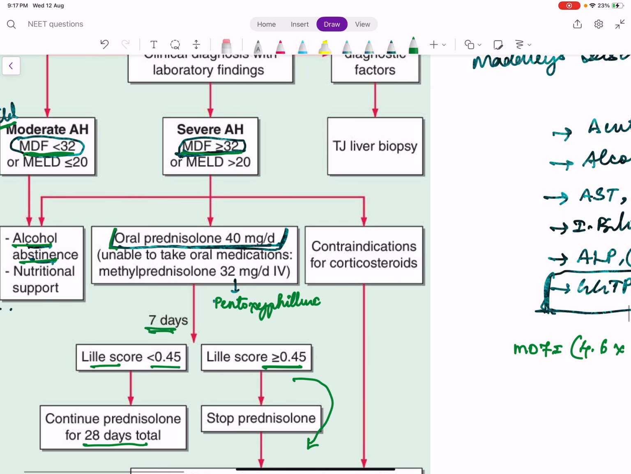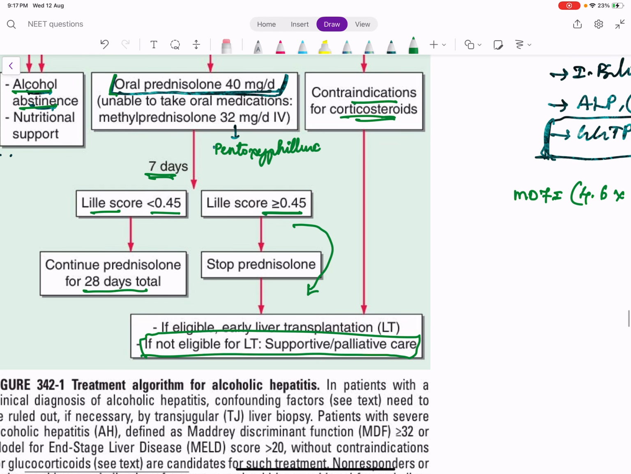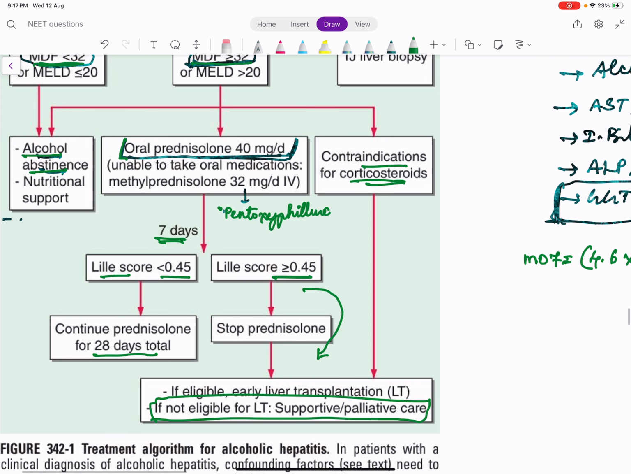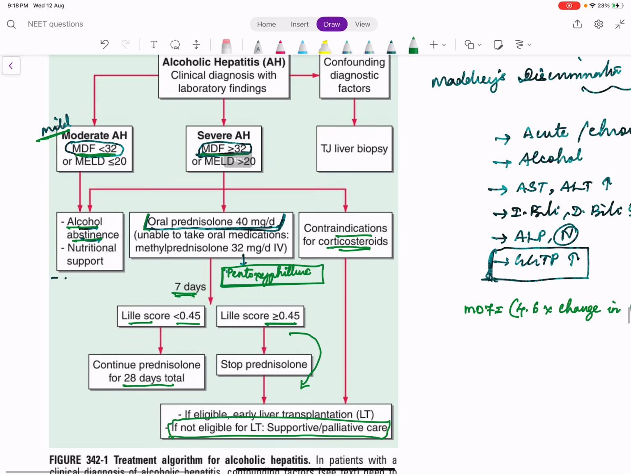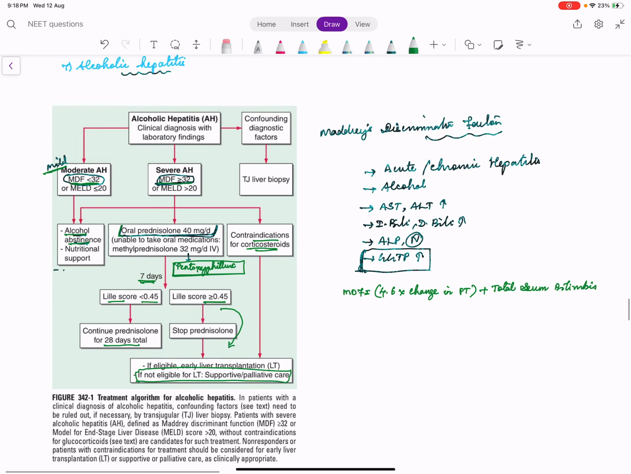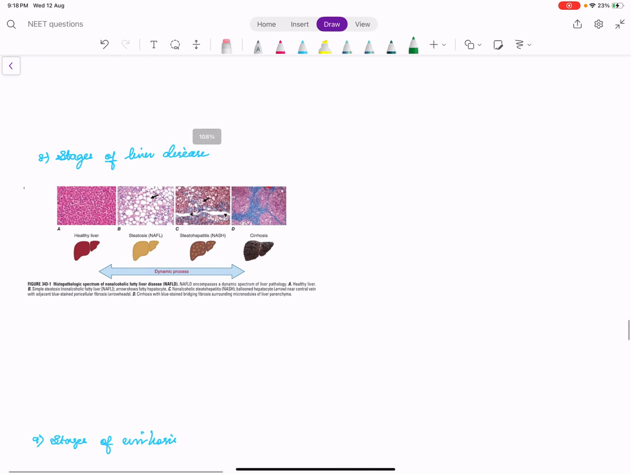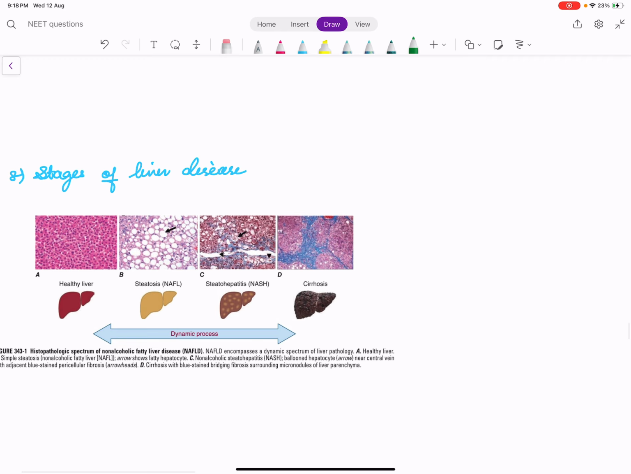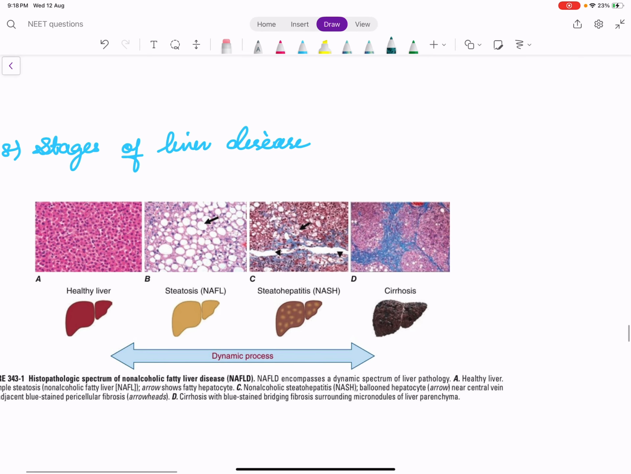Right? Here, if there is a contraindication to steroids, they go straight away to liver transplant, but some usually give pentoxifylline also. So this is about alcoholic hepatitis, which is an acute hepatitis. So we finished the discussion about acute hepatitis and chronic hepatitis.